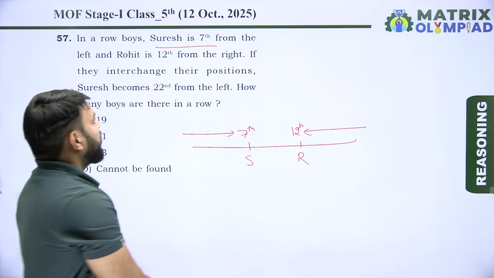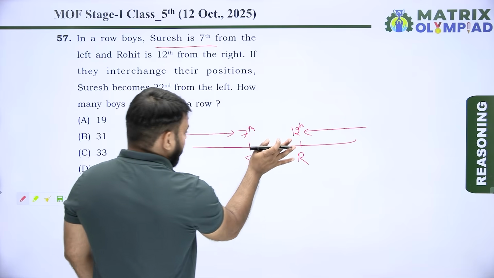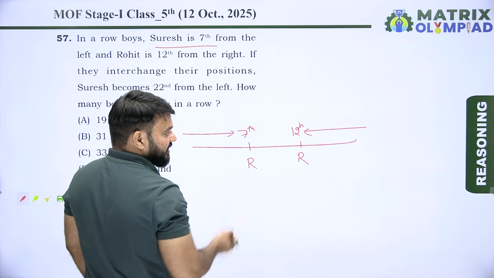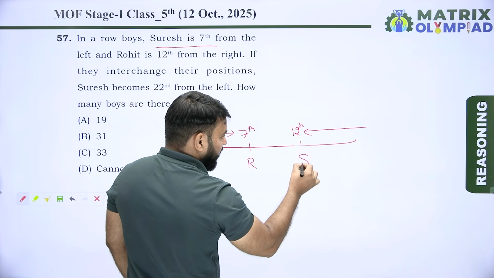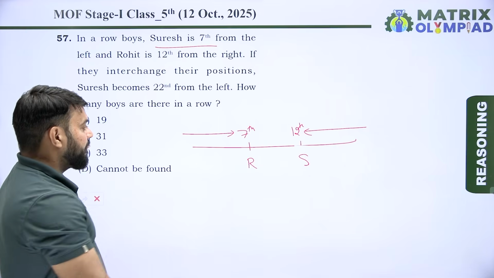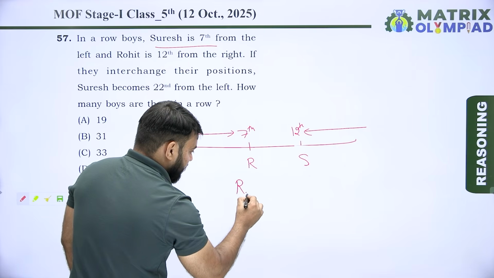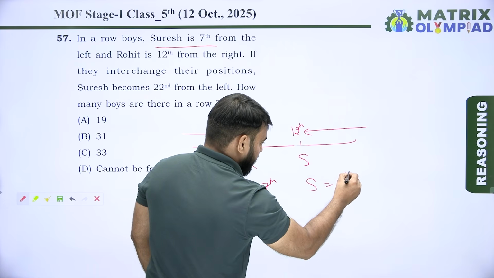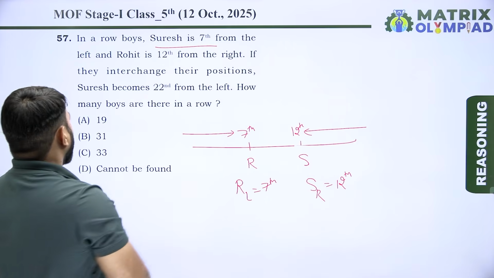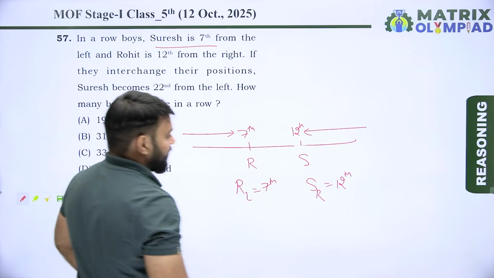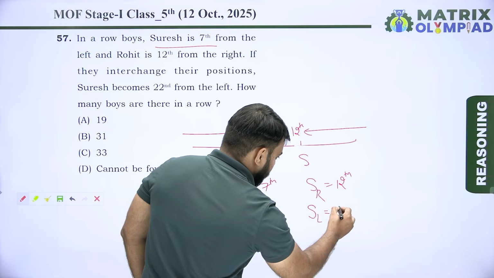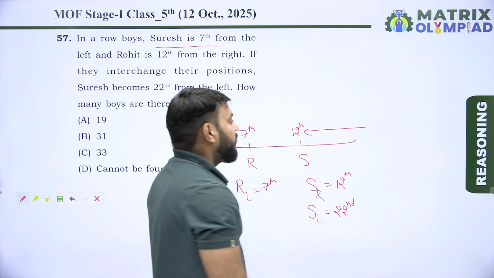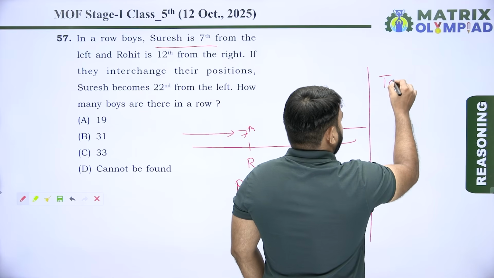Here is Rohit. Now they interchange their position. If they interchange their position, so position of Rohit from the left is 7 and position of Suresh is 12 from the right end. Position of Rohit is 7th from the left and position of Suresh is 12th from the right. Now Suresh becomes 22nd from the left. Position of Suresh from the left is 22nd. Then find the total number of boys in the row.